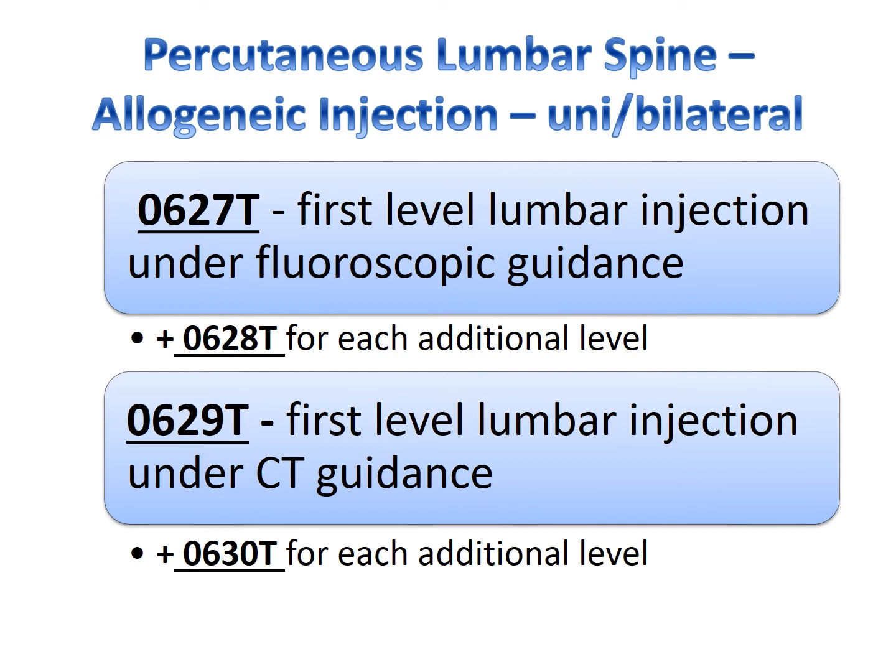Report 0627T for first level lumbar injection under fluoroscopic guidance and 0628T for each additional level. Report 0629T for first level lumbar injection under CT guidance and 0630T for each additional level. These codes report both unilateral or bilateral injections.